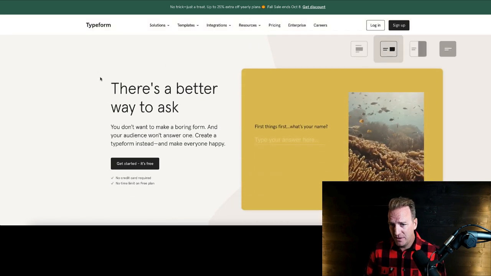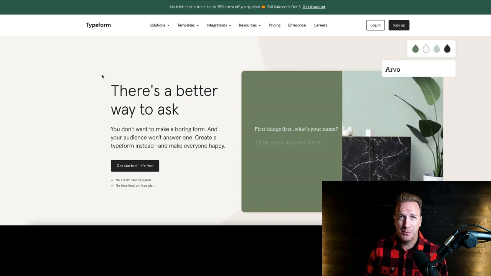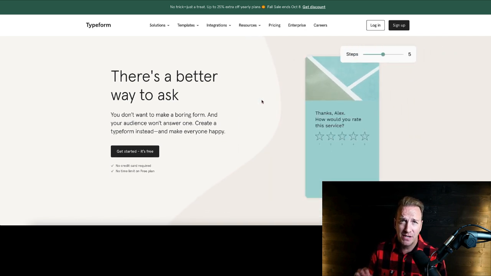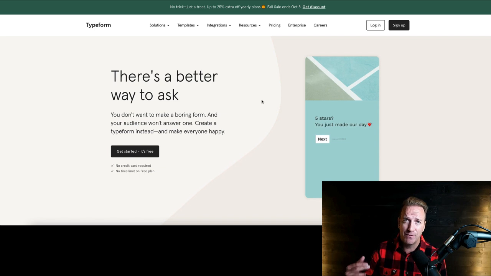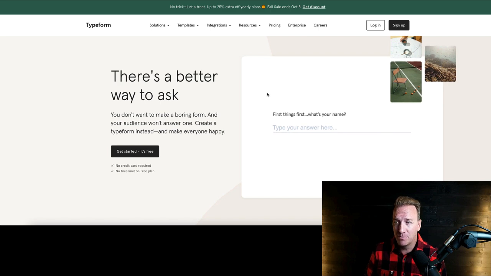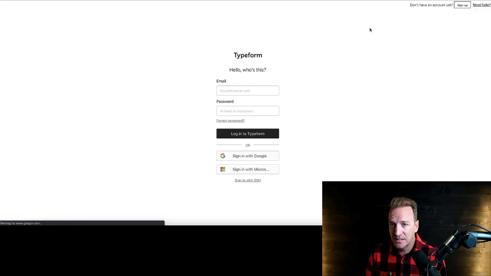So this is basically the page here. I think it's around $50 a month, depending on how many contacts you have, but it really lets you take these landing pages and get all these questions and information grabs in a pretty dynamic way, much more dynamic than a standard contact page on a website would be. I'm just going to log into my actual Adam Heist account so you can see what that looks like.